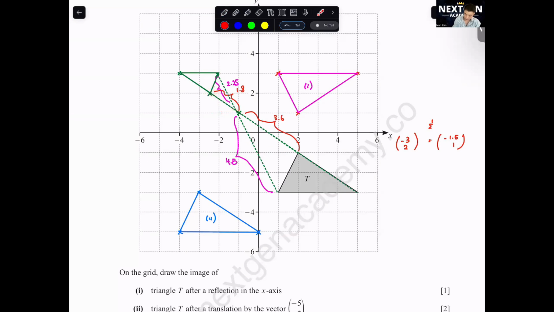Okay, that will be the first point. Then you do it for every single point. 1, 2, 1, 2, 3, 4. So 2, 4, you half it, you get 1, 2. That's how you get this point. This one, 1, 2, 3, 4, 5, 6 and 1, 2, 3, 4. So 6, 4. You half it, you get 3, 2. Okay, you can use both ways to double check it.